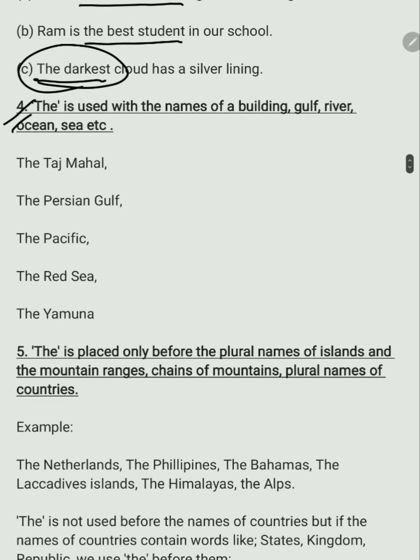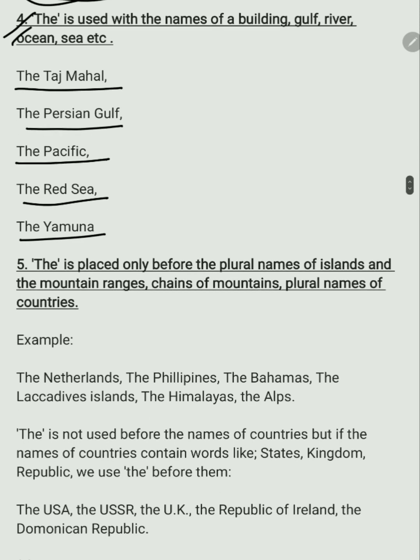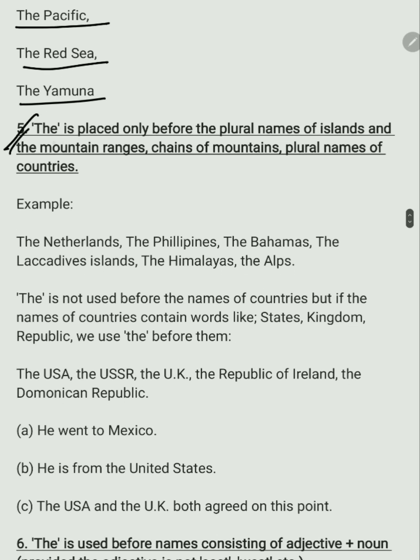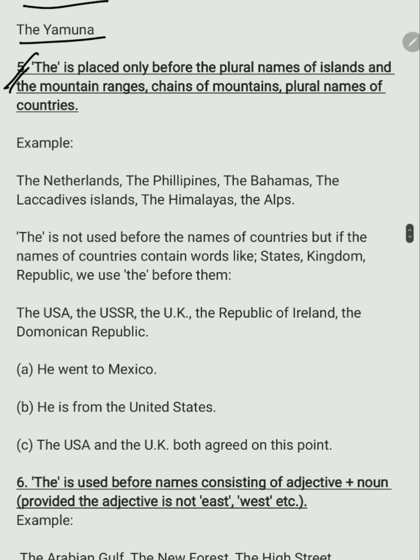The next rule is the is used with the names of buildings, gulfs, rivers, oceans, seas, etc. The Taj Mahal, the Persian Gulf, the Pacific, the Red Sea, the Yamuna. The next rule is the is placed only before the plural names of islands and mountain ranges, chains of mountains, and plural names of countries. Like we say, the Netherlands, the Philippines, the Bahamas, the Maldives Islands, the Himalayas, the Alps.